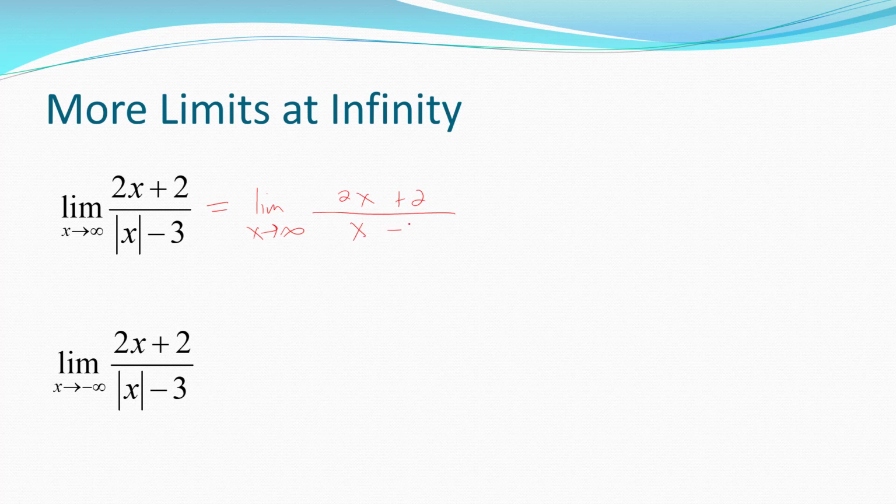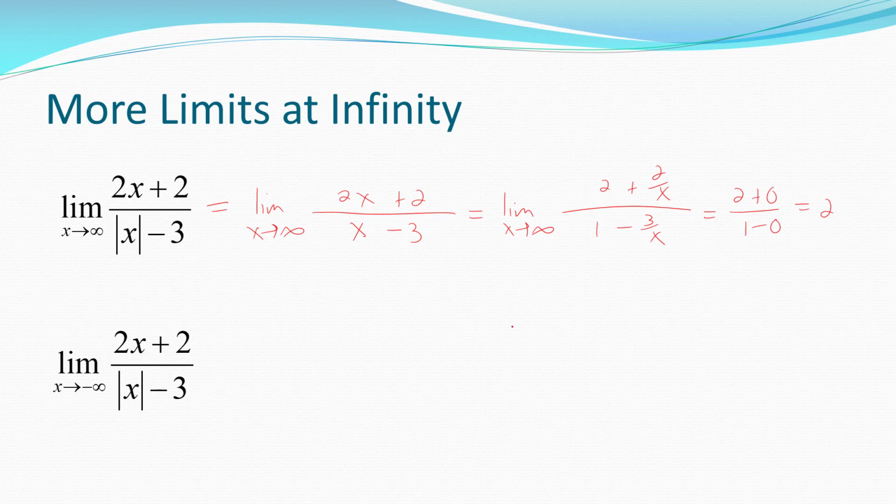So I'll just replace it with what it's equivalent to. You can then divide each of these by x to get 2 plus 2 over x all over 1 minus 3 over x. And then by using the limit laws, that would be 2 plus 0 over 1 minus 0, and that is 2.